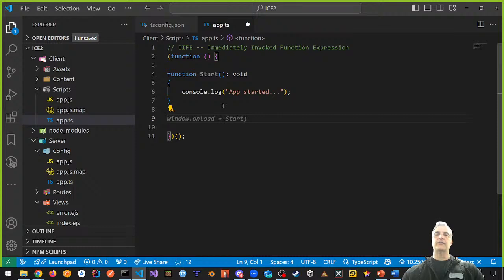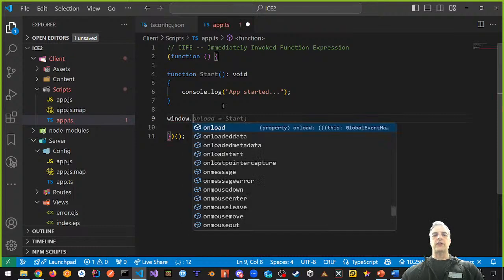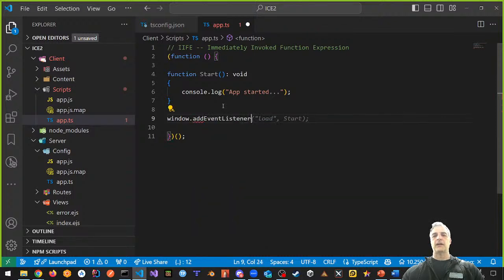When I do a window, the window itself, right? I want to do a window dot addEventListener, and on load, I want to access the start function. Okay, that's what this does. So what this does is it waits for the window to load and then calls start. This function will only be called when the window is finished loading, which means when the browser finishes loading, it's going to call this function start. Again, pure JavaScript, but I've converted it to TypeScript just for you.